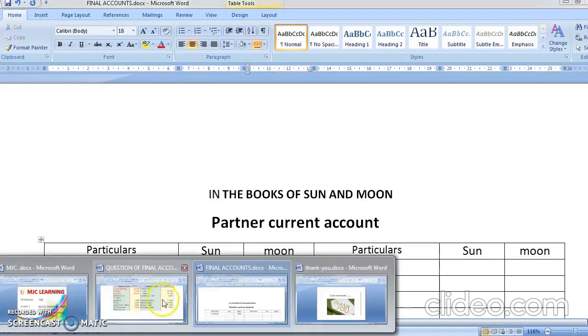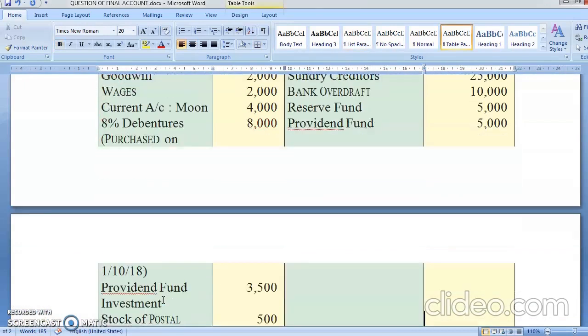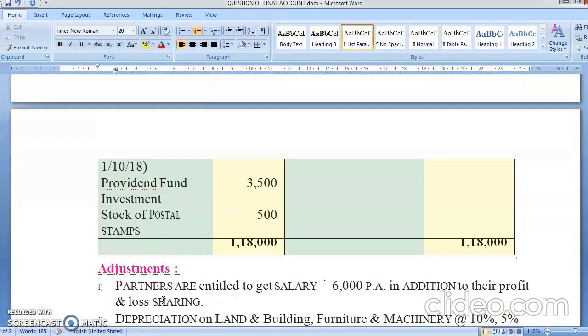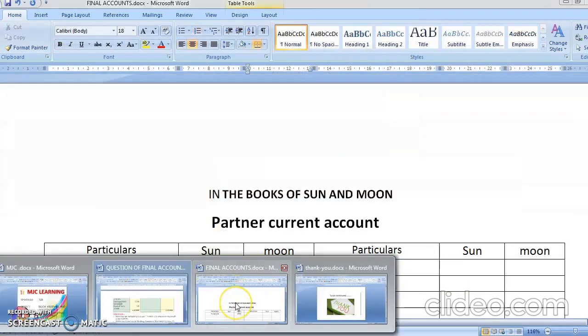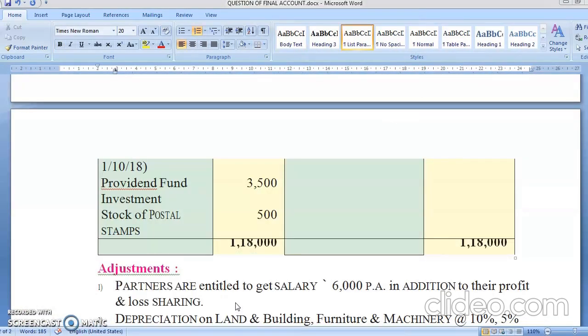Okay, students. We are just doing the posting. From so many problems we are doing posting only. Investment, provident fund investment is an asset. Postal stock is an asset. So all these items will come in your balance sheet.